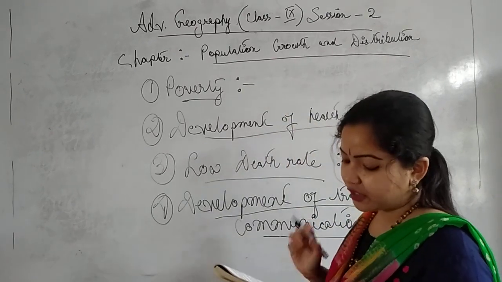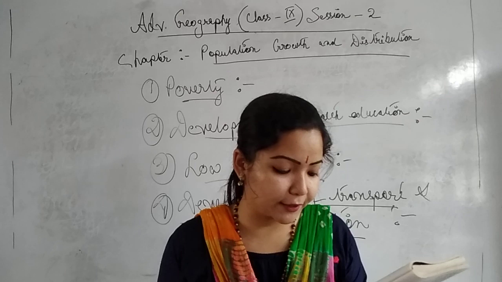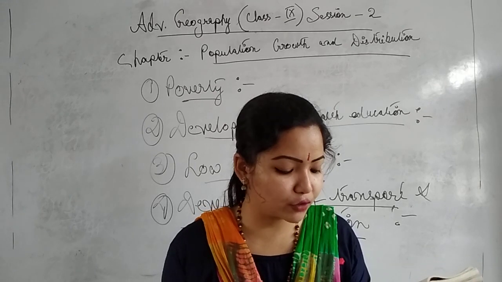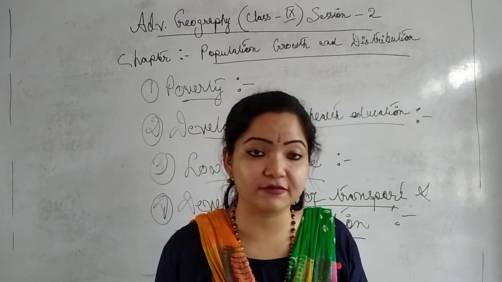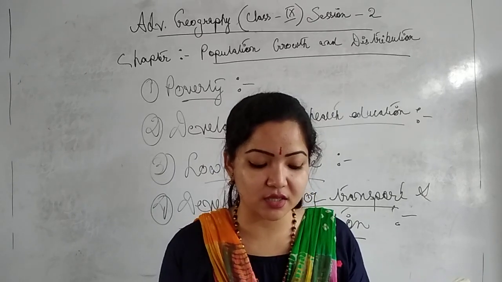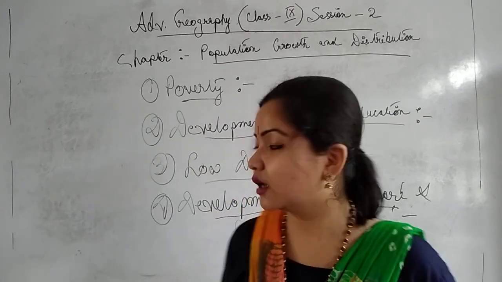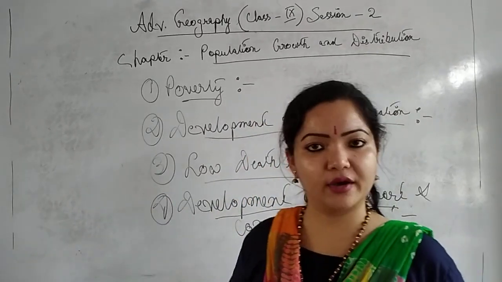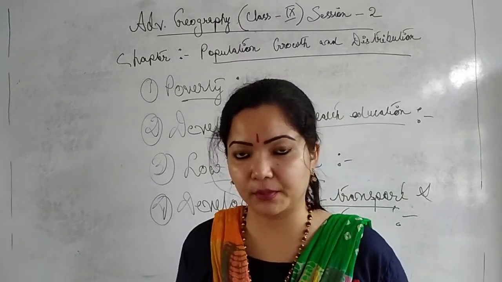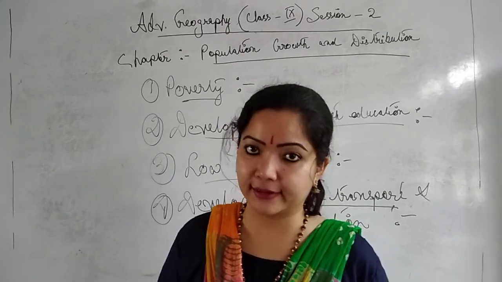Okay. So here, according to some important points, it has become possible to save the lives of people from natural calamities such as floods, earthquakes, etc., due to the development of transport and communication facilities also. Yes, this is also a very important point. One point I have already told you: due to migration patterns and good development of transport and communication, people usually move from one place to another and settle there.